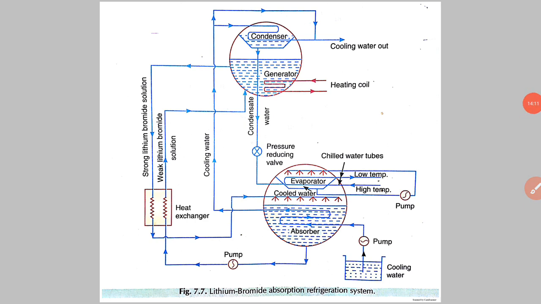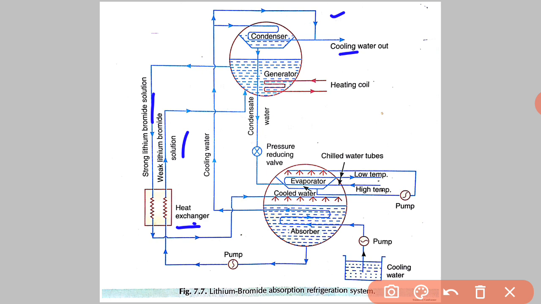Once again, see the different parts of the lithium bromide absorption refrigeration system. Here the heat exchanger is provided. Here strong lithium bromide solution flows. Here weak lithium bromide solution is shown. In the upper unit, the condenser and generator are provided in a single system. So pressure is high there, and below is vapor. See here the evaporator and absorber are provided in a single unit.